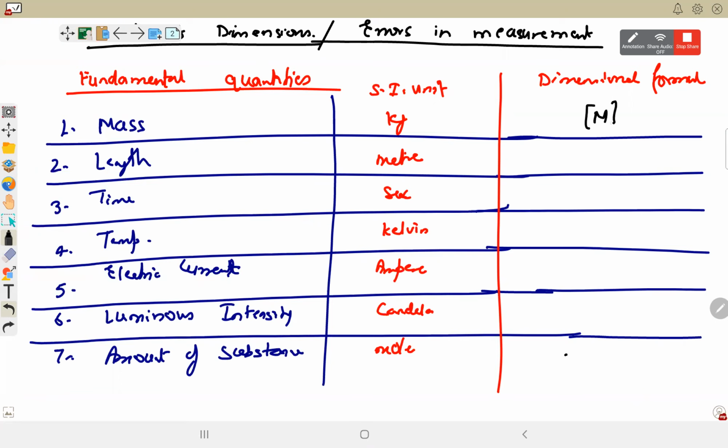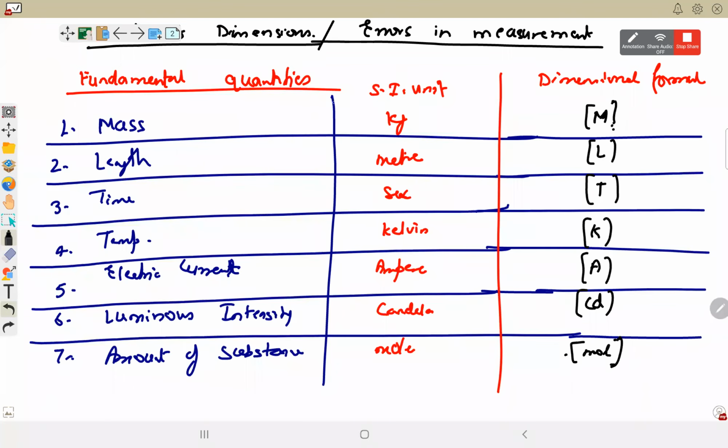So that's why one dimensional formula is attached. M, capital L, T, Kelvin K for temperature, ampere A, candela is CD, amount of substance mole. It is always written in the square bracket. So the dimensional formula represents which fundamental quantity has been used. Fundamental means they should not be related to each other, and all the other quantities have been designed using these quantities only.